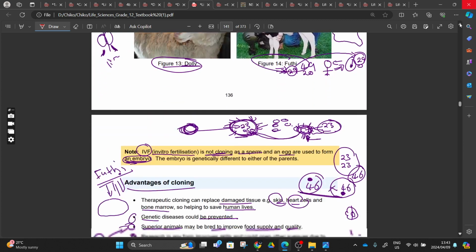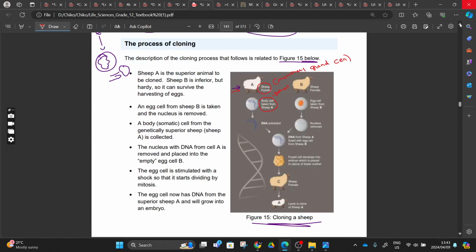In this case here, Dolly. And then you can just go and take any tissue somewhere, because with this tissue we just need its nucleus or its DNA components, right? So after taking these DNA components, okay, now we'll have a cell there, then we have a nucleus, we remove the nucleus, and then here's the nucleus, right?